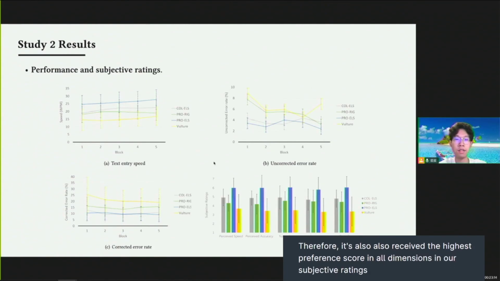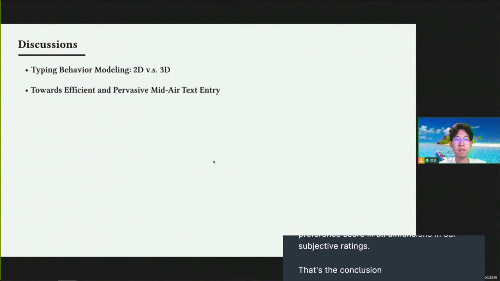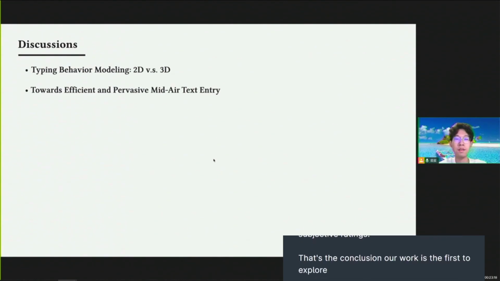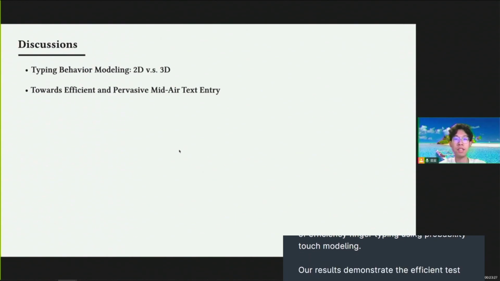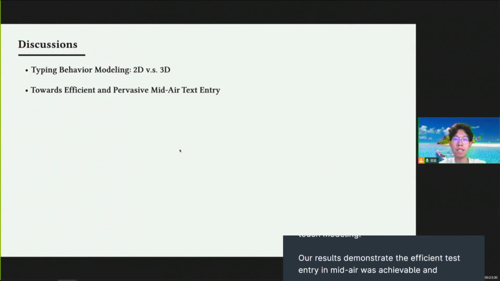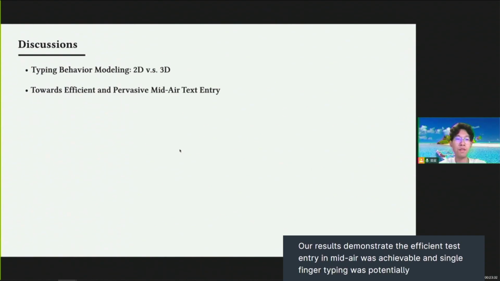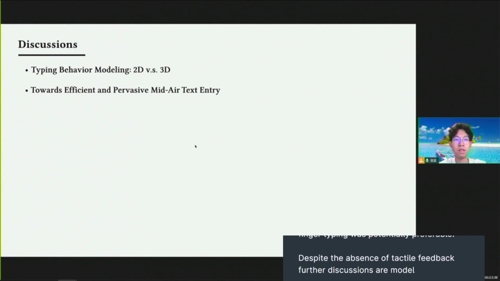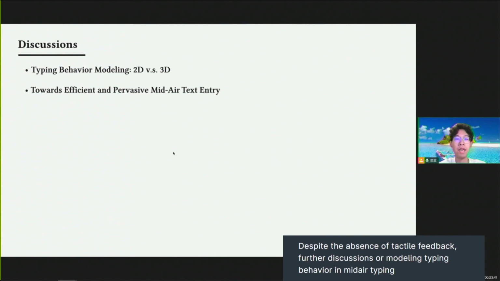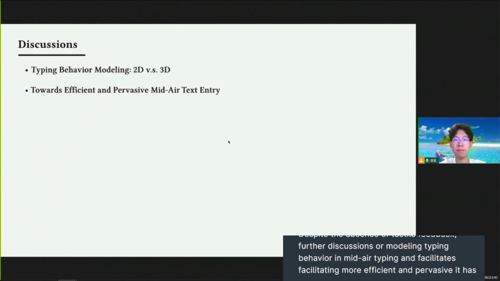As the conclusion, our work is the first to explore the feasibility of efficient single-finger mid-air typing using probabilistic touch modeling. Our results demonstrate that efficient text entry in mid-air was achievable, and single-finger typing was potentially preferable despite the absence of tactile feedback. Further discussions on modeling typing behavior in mid-air typing and facilitating more efficient and pervasive mid-air text entry are presented in our paper.